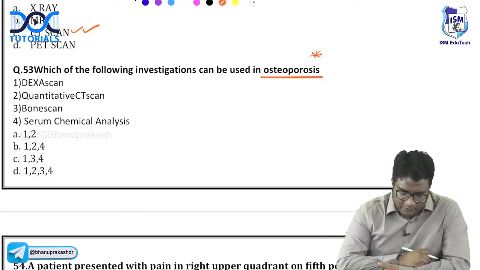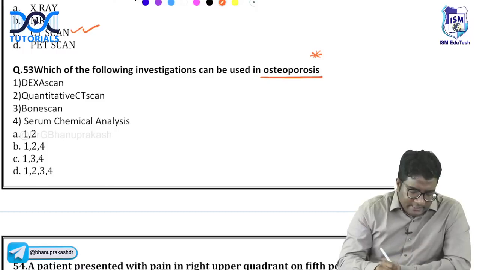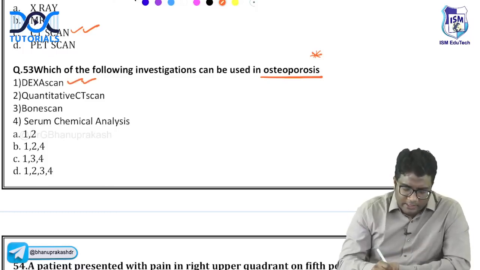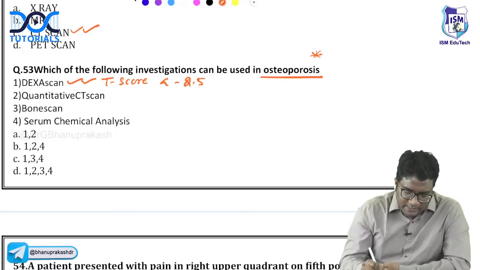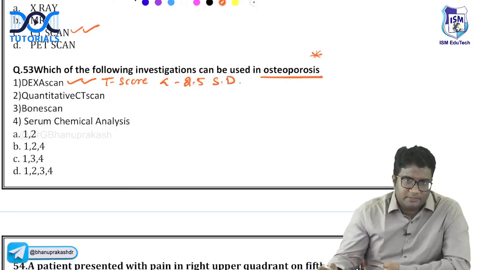DEXA scan, quantitative CT, bone scan, serum chemical analysis. A, B, C, D. What are the investigations that are used in osteoporosis? DEXA scan, yes, we do DEXA, right? So a T-score that we do on DEXA, a T-score less than minus 2.5 standard deviation is called osteoporosis.